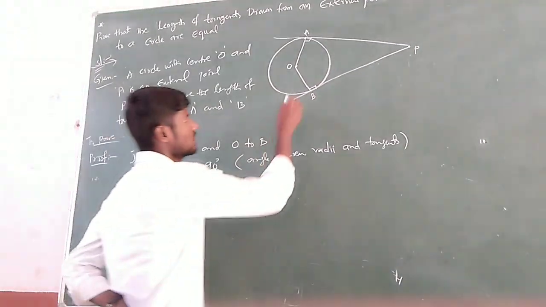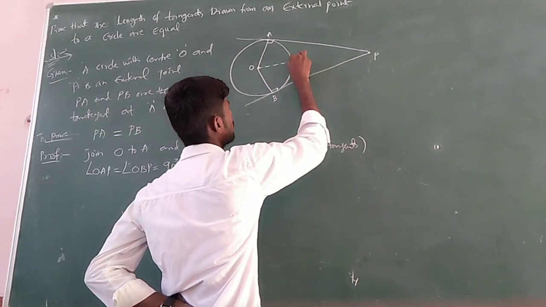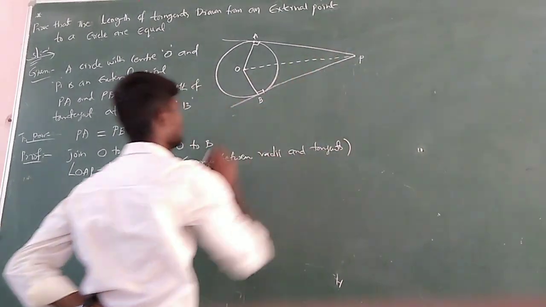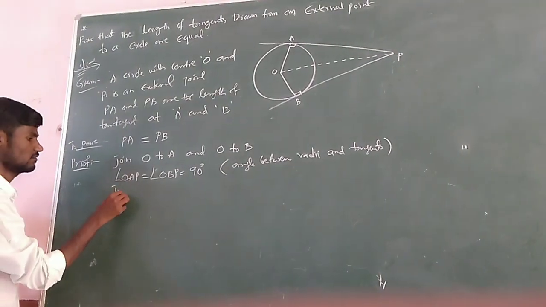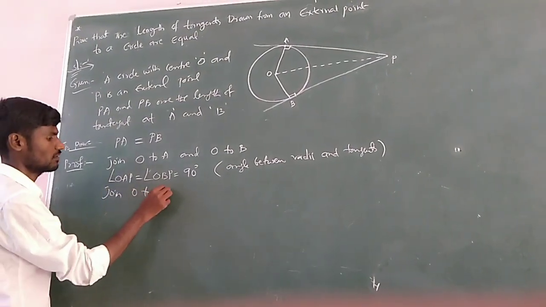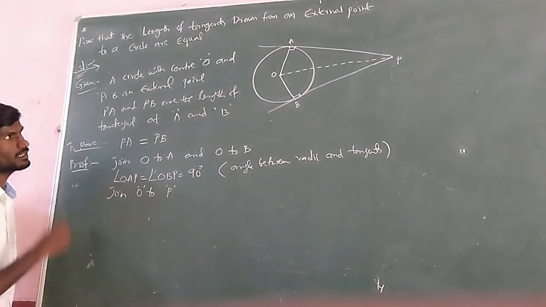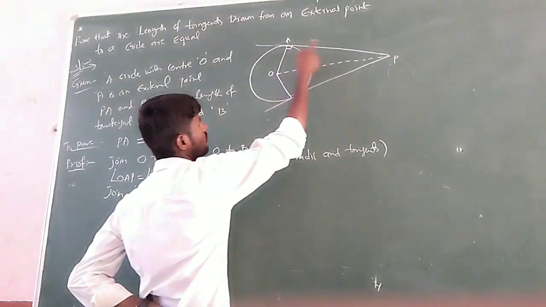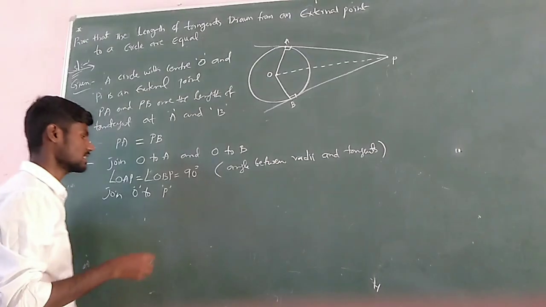So let us join O to P also. If you join O to P, what are we getting? Two triangles, OAP and OBP. So let us consider them.